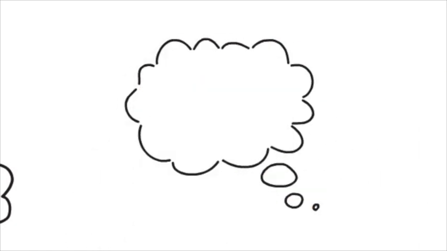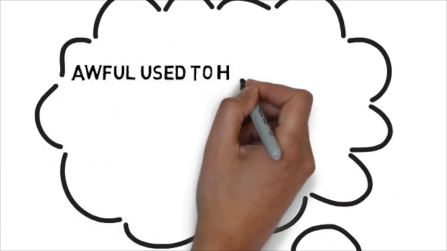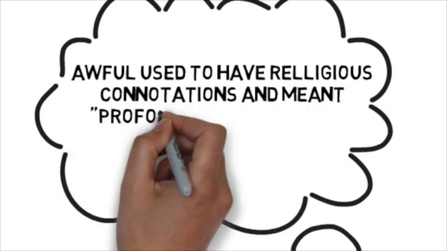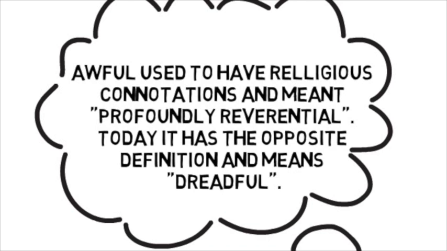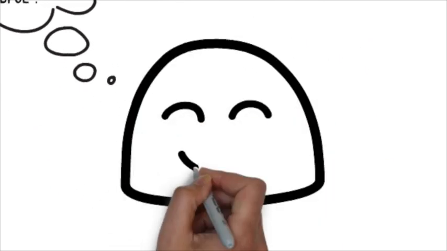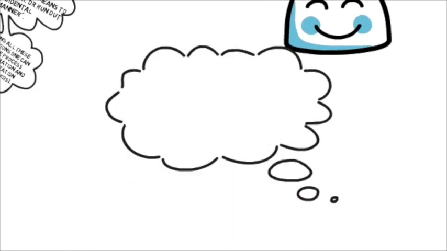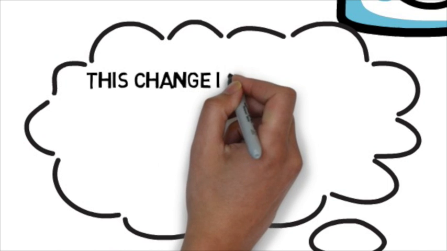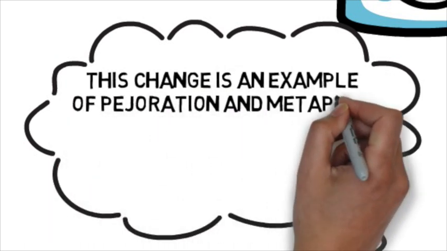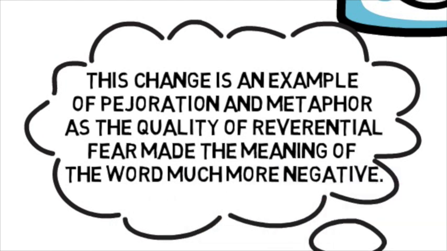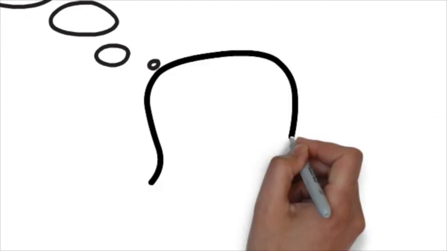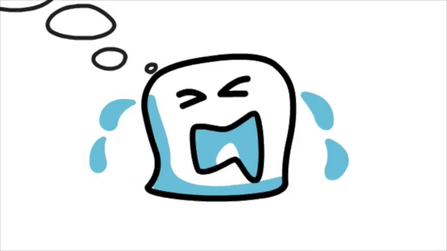The ninth word is awful. Awful used to have religious connotations and meant profoundly reverential. Today it has a very opposite meaning, and the definition can refer to dreadful. This, again, is an example of pejoration and metaphor. Metaphor, as the quality of reverential fear made the meaning of the word in general much more negative. Pejoration, as it no longer refers to something that is full of awe, but something very unpleasant.